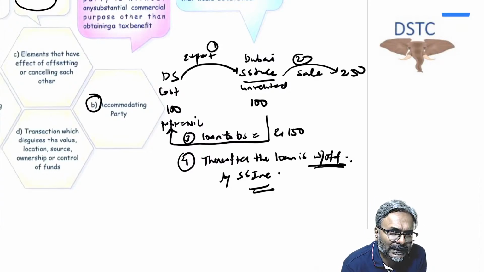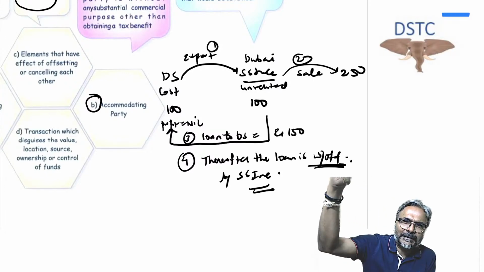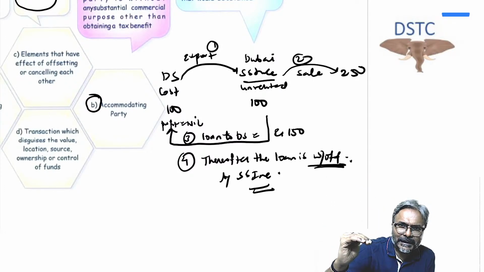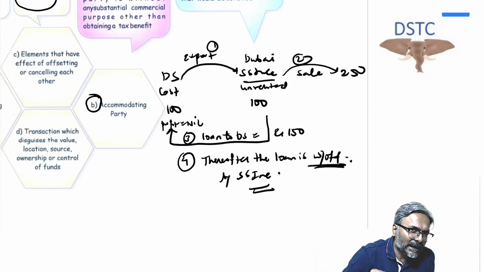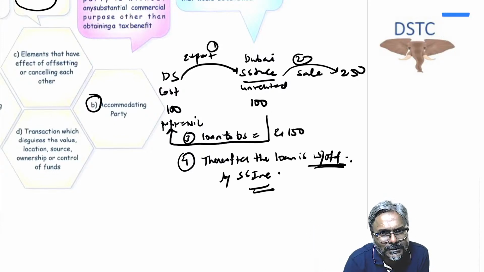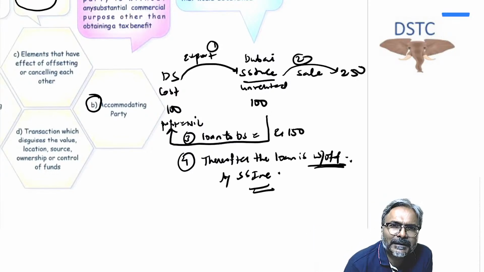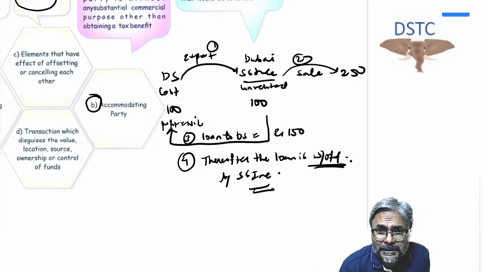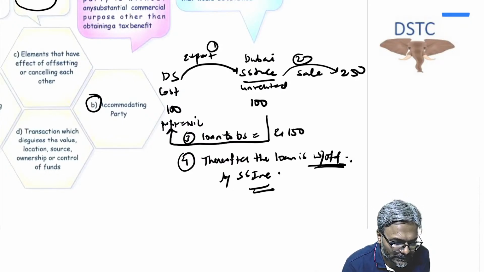So if you see a question like this, understand that it is a tainted element test in the commercial sense: the transaction lacks commercial substance. How does it lack commercial substance? Because it involves an accommodating party. And what does an accommodating party do? This is what it does. You have to explain the transaction. And hence it satisfies the tainted element test. And if the main purpose is to obtain a tax benefit and the amount is more than rupees 3 crores, then the GAR provision will be invoked. I hope that all of you are clear with this one, friends.